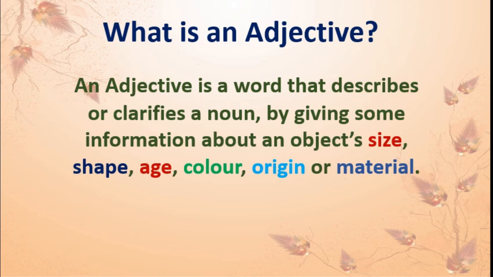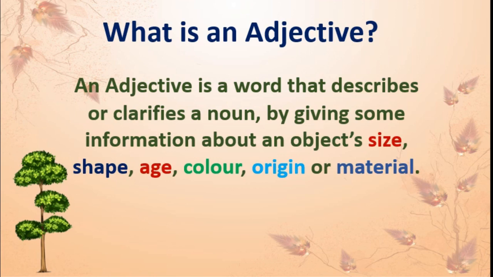See, we'll go through one example. See this. This is a tree. You know this, correct? Now I will write. This is a tall tree. Yes, you know that tree is a noun, and I am describing this tree by using this word tall. Correct?